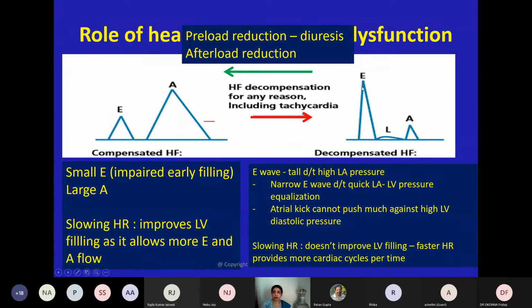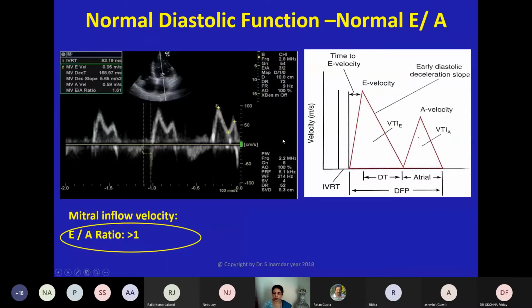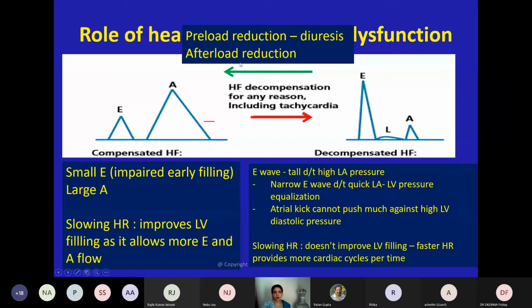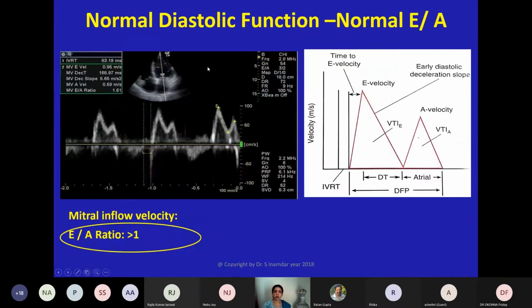So if this decompensated heart is having tachycardia, don't ever try to reduce the pulse rate, because that high pulse rate is essential for maintaining the cardiac output, because it is already a failing heart. So what do you do? You give diuresis to reduce the afterload of that heart and make it good for contraction. Okay, this is how you should do.